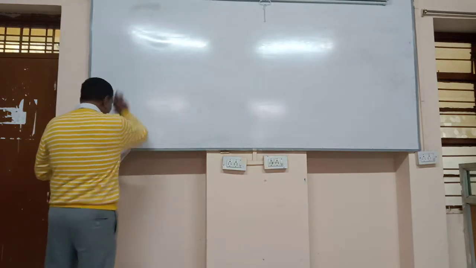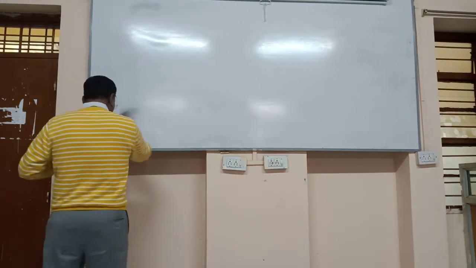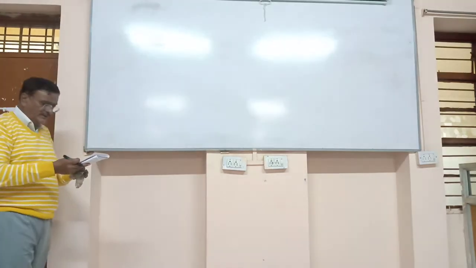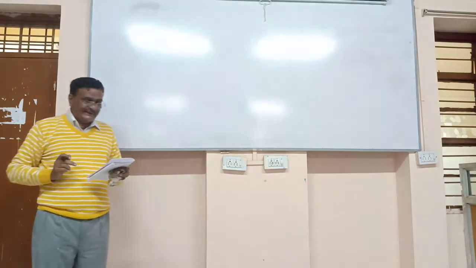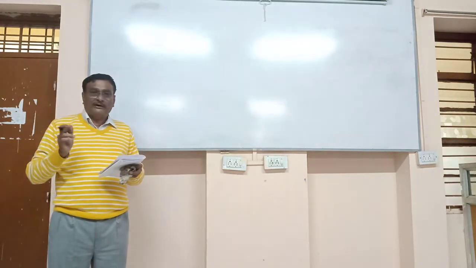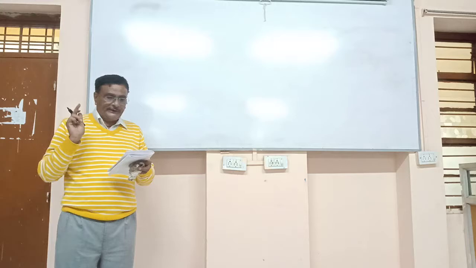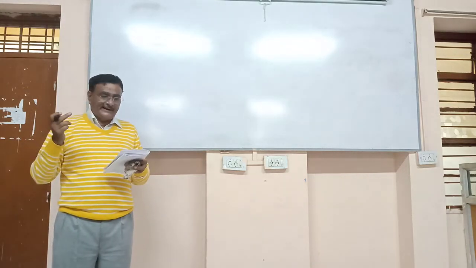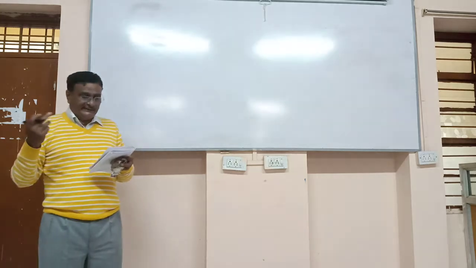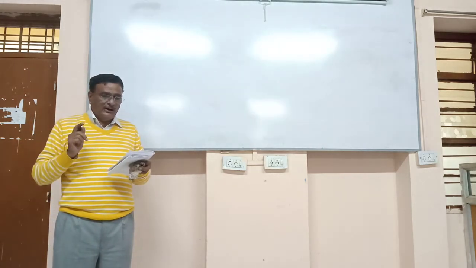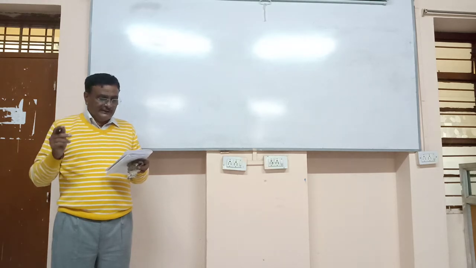Next question. The road connecting one town with another town is designated as, or called as, or known as what?